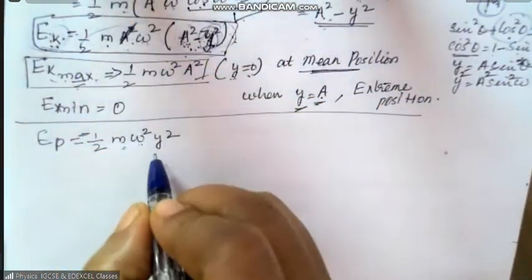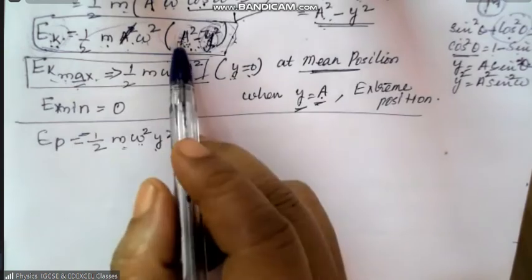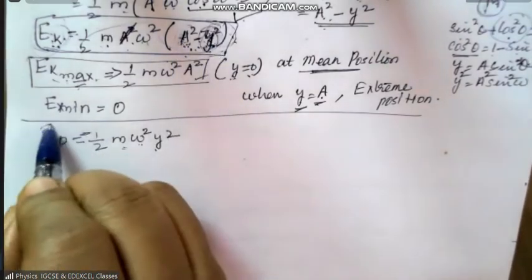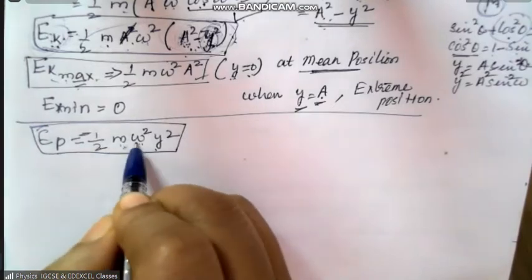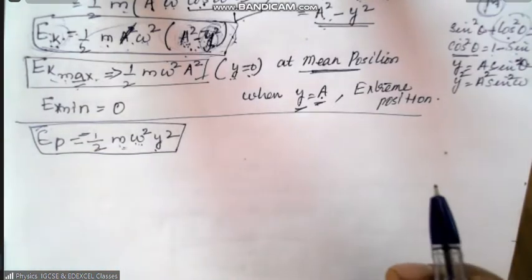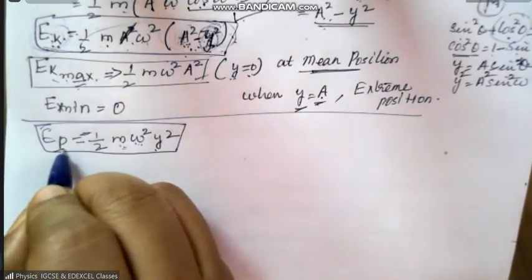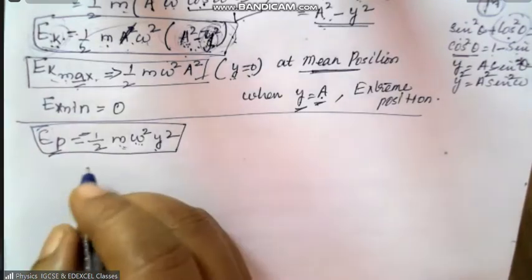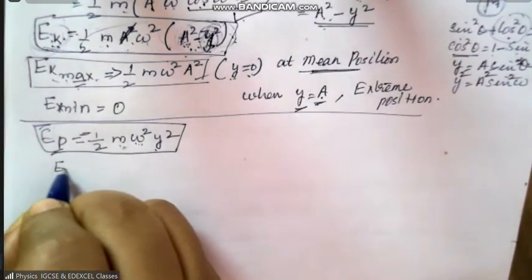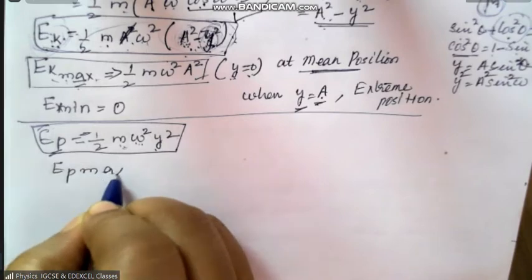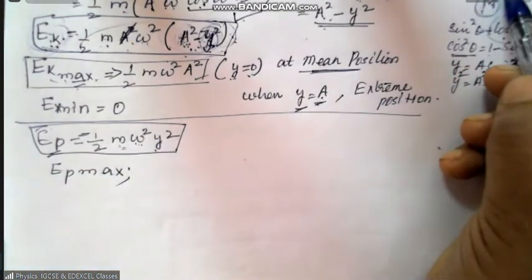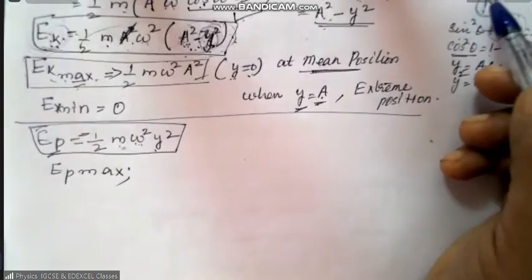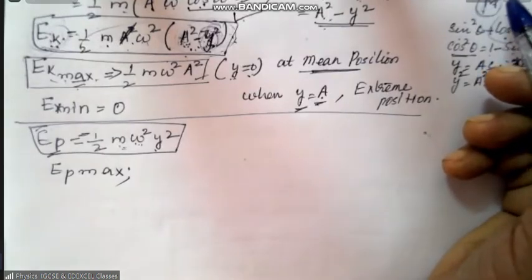So here, what do you have? Here, there is no a square minus y square. Potential energy is nothing but half m omega square y square. This is the potential energy equation. Now you find out when is potential energy maximum. Think about this one. When is the potential energy maximum?